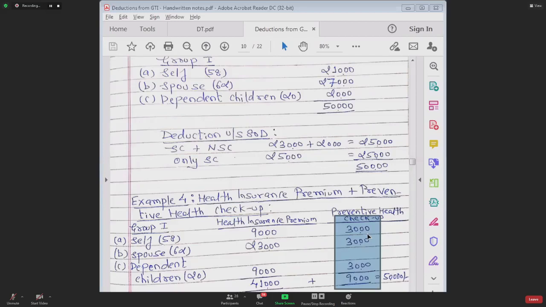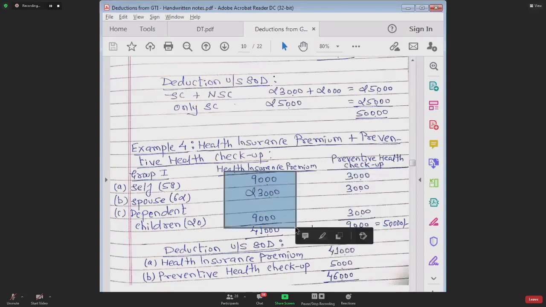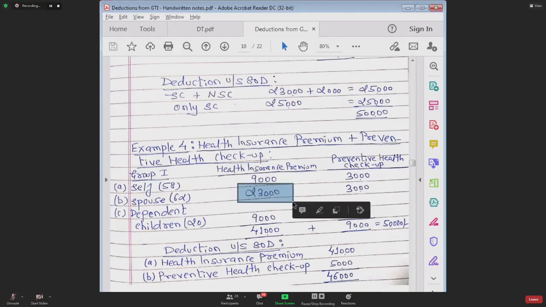So most of you are giving the same answer, 46,000. So that is the correct amount. First of all, this preventive health checkup of 9,000 incurred should be restricted to 5,000. Then out of the balance, this 23, the amount spent for senior citizen, you can take in that additional limit of 25. This you can claim in the additional limit of 25.